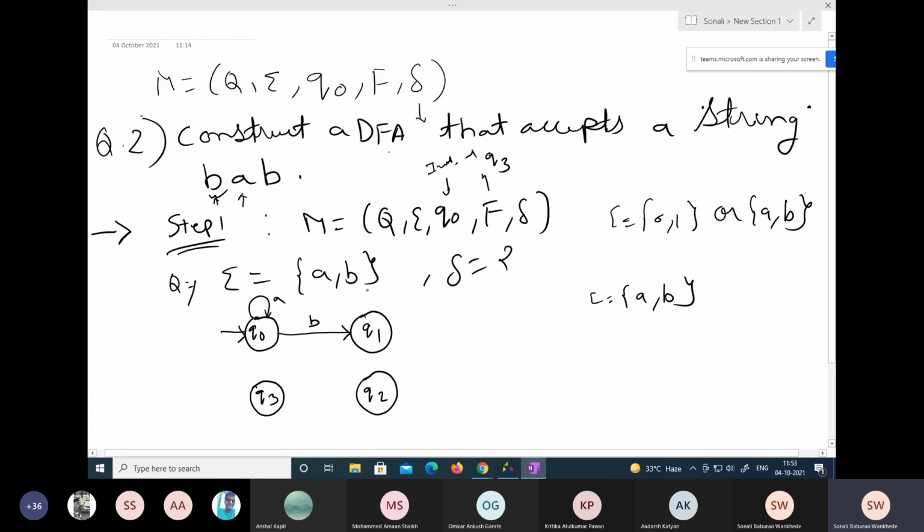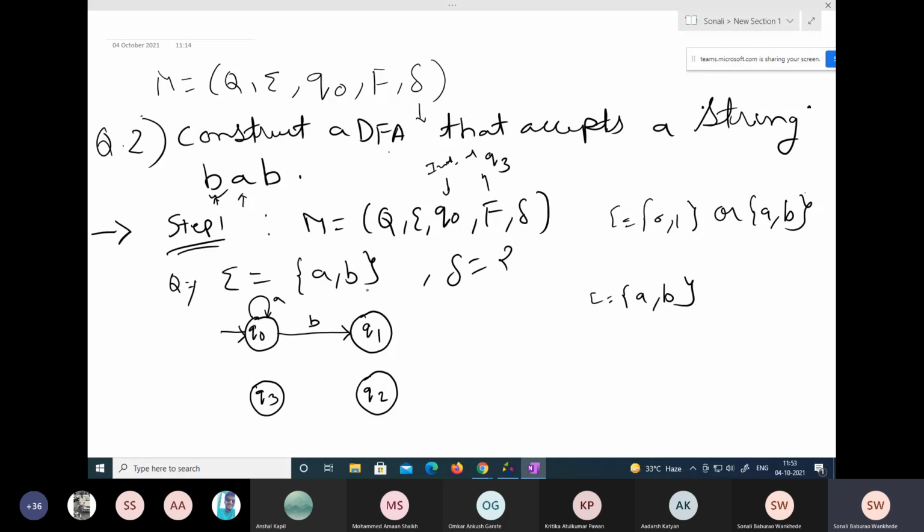Always remember, just make a note here that whatever values a state is giving to itself does not hold much importance. It's not emphasized. The most important thing here is to transmit to the next state.